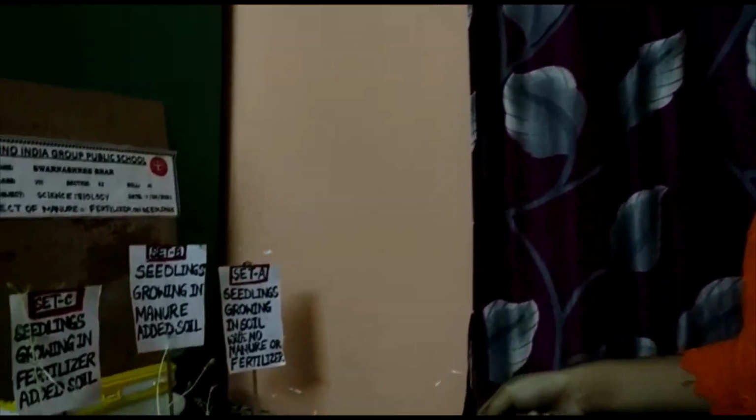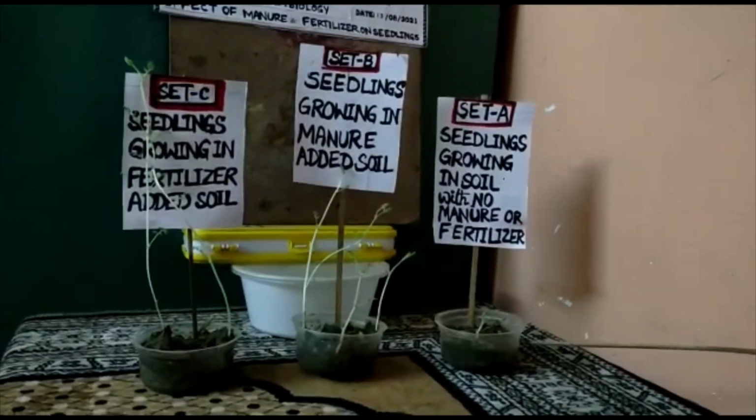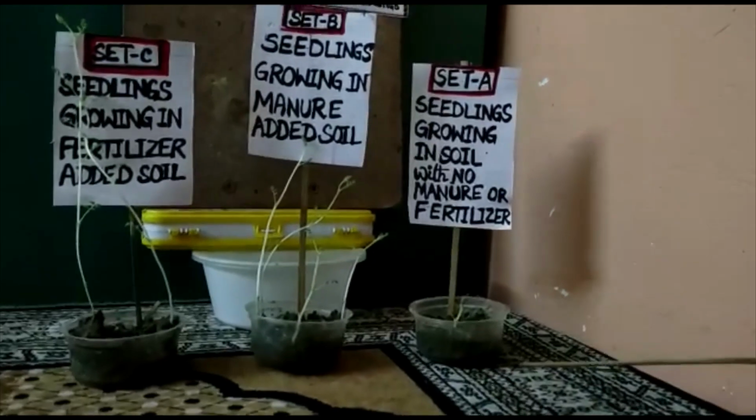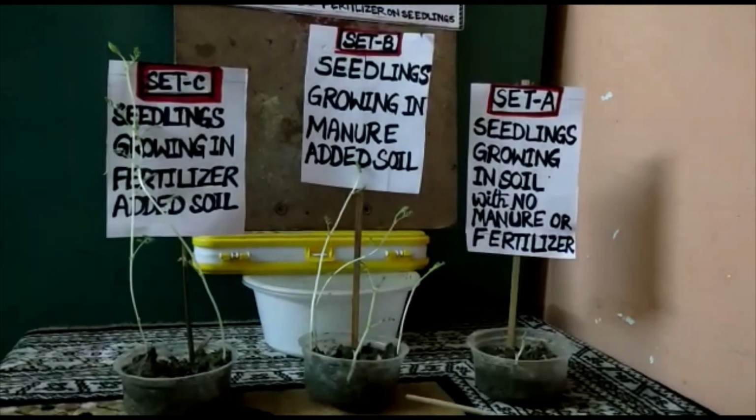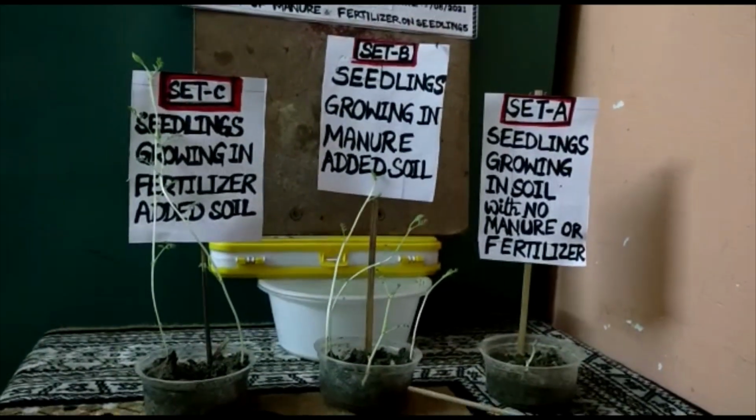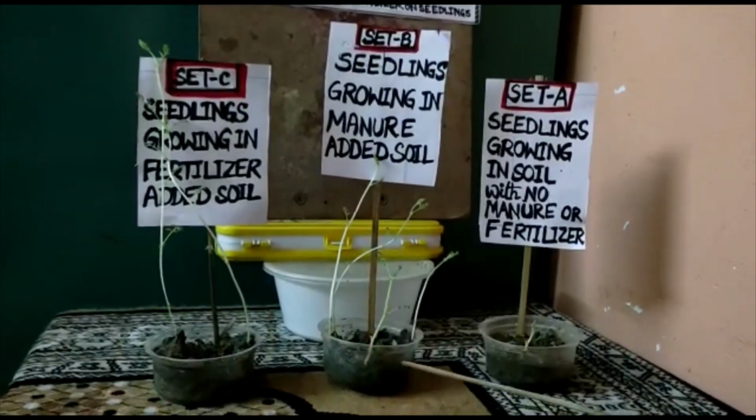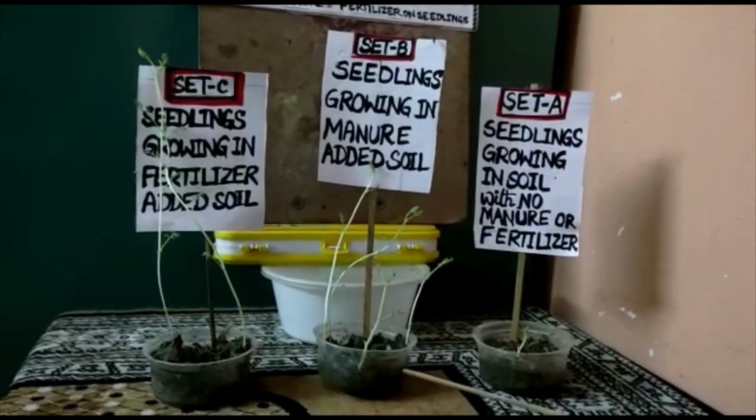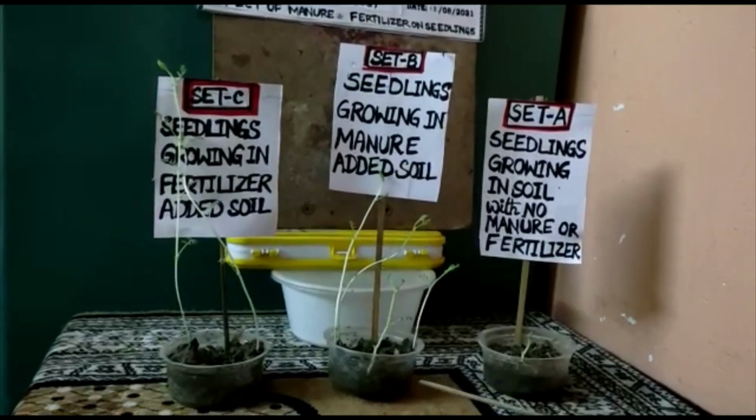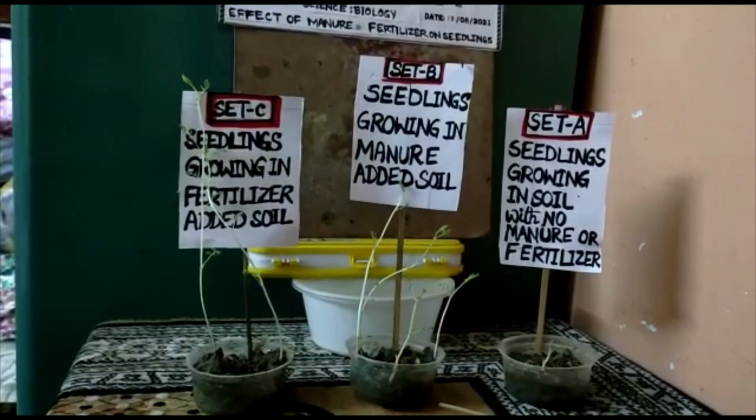In set A, there is neither manure nor fertilizer added in the soil to facilitate the growth of the seedlings, except the natural nutrients that are present in soil. In set B, there is manure added in this soil. We know manure is an organic matter containing humus. It provides essential nutrients to the soil and improves the water retention capacity of the soil. Manures are also called organic fertilizers.